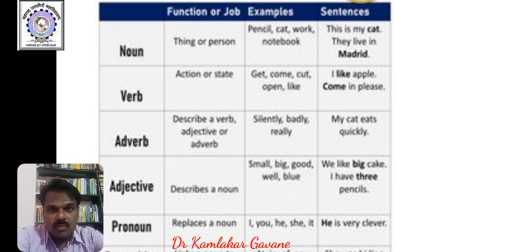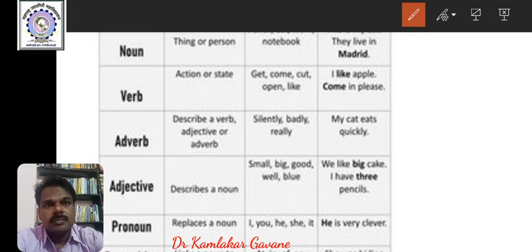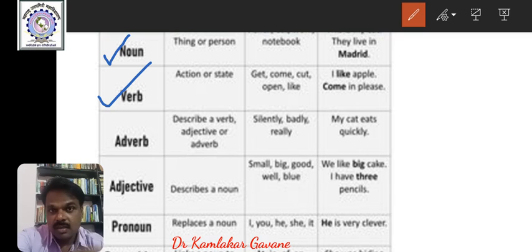Now first we'll go by definition. What is a noun? Noun is a naming word. What is a verb? Verb is an action denoting word. See, our definitions are one liners. Why one liners? They are 3 to 4 words definitions. You can easily remember. What is noun? Noun is a naming word. A verb is an action denoting word, right?